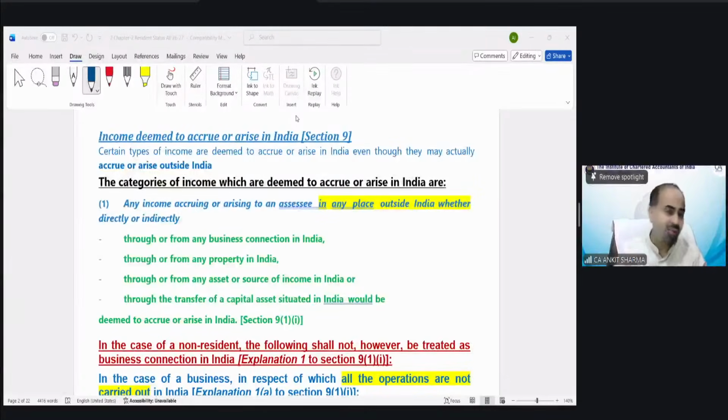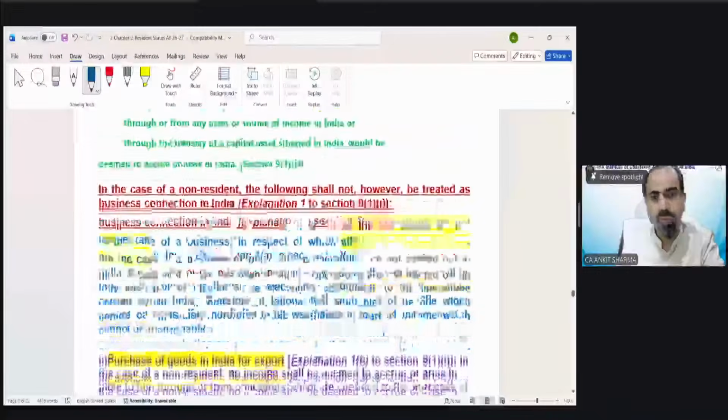But in that kind of situation, our government has made a chapter, I guess sections 90 and 91. There's a concept called double taxation relief, for which we have agreements with other countries, double taxation avoidance agreements. That concept says that in this situation, you have to pay tax in one country, either in our country or in that country. Our government will give you a discount or tax relief.